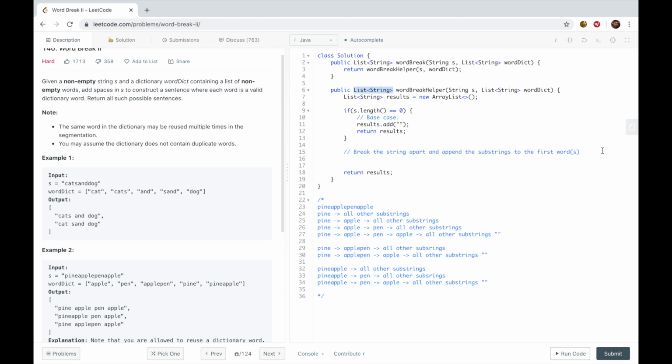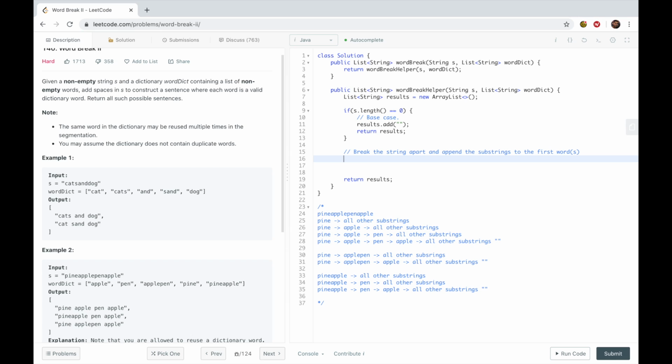So we're going to say, all right, just give me all of the possible subsets for this word. So let me go ahead and identify the first words in the string that we have. Okay?